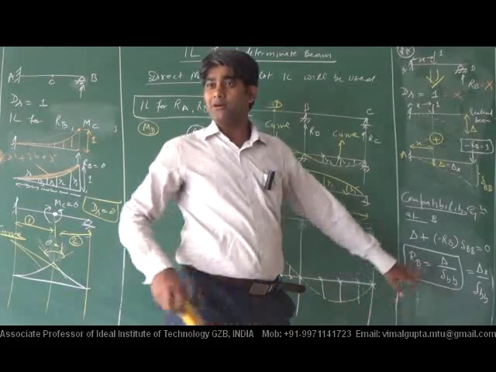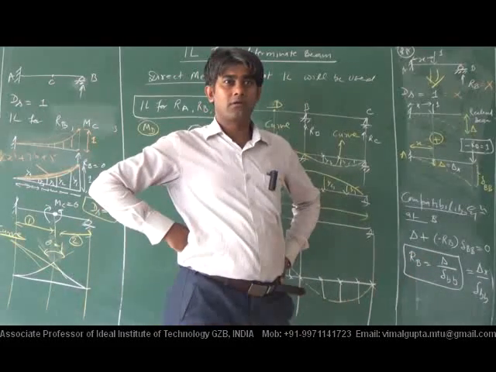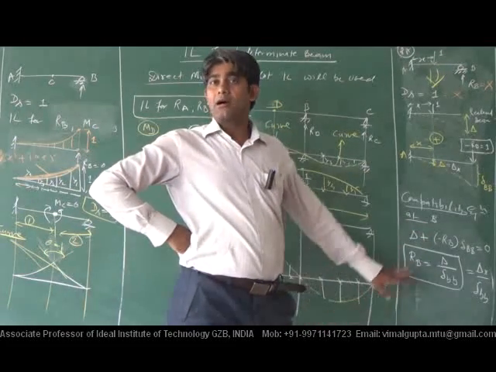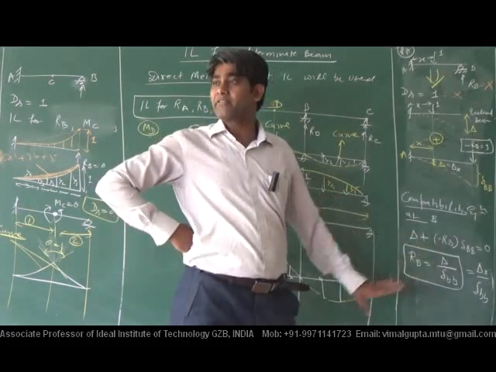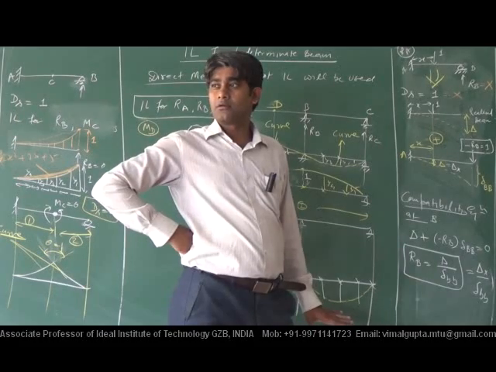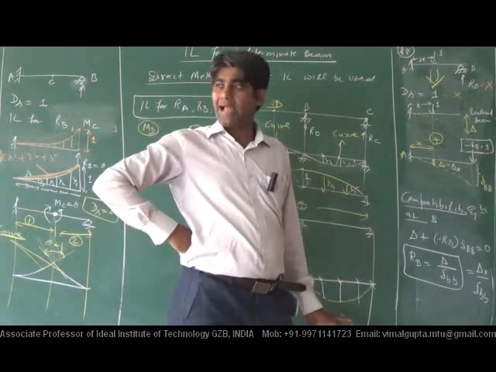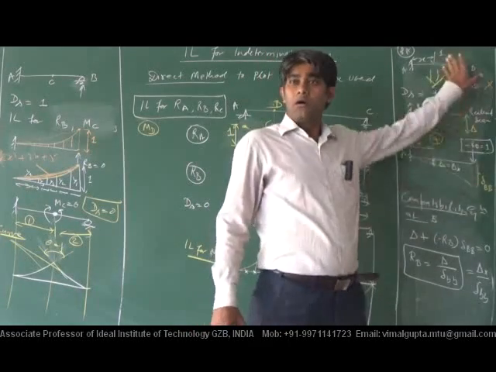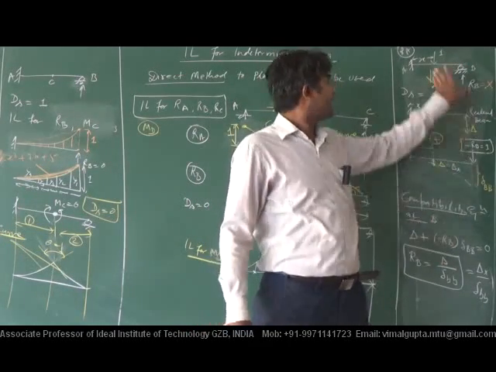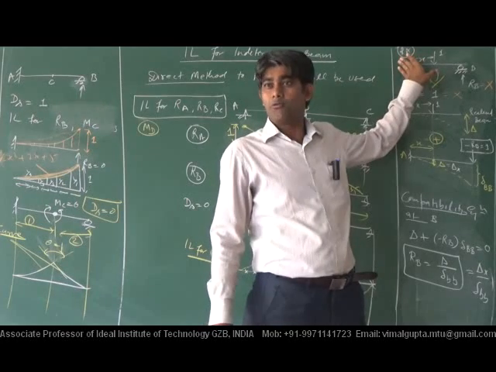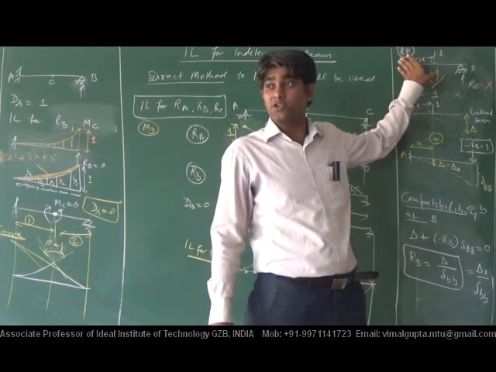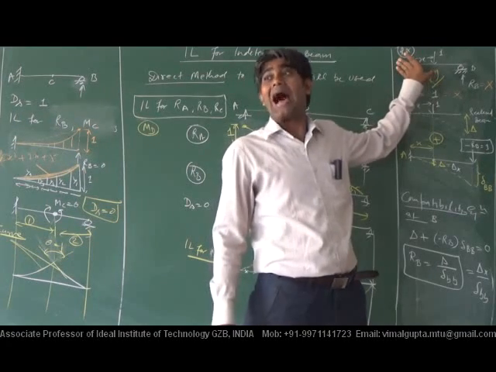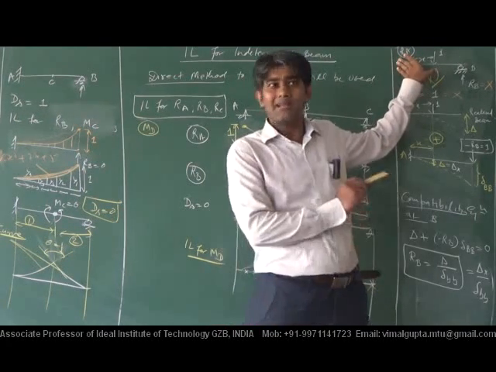Now I am going to generalize, to have the expression. How can I do that? Very simple. What are we doing?